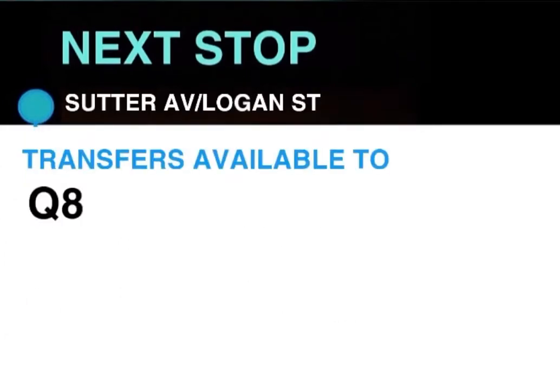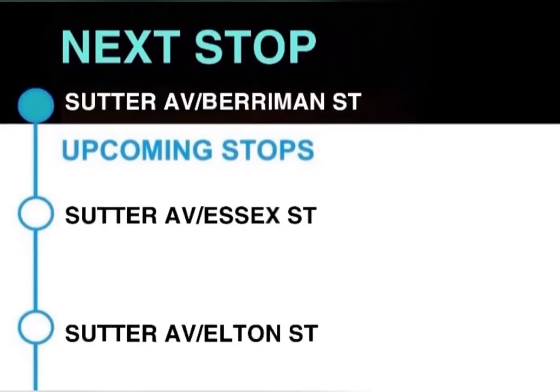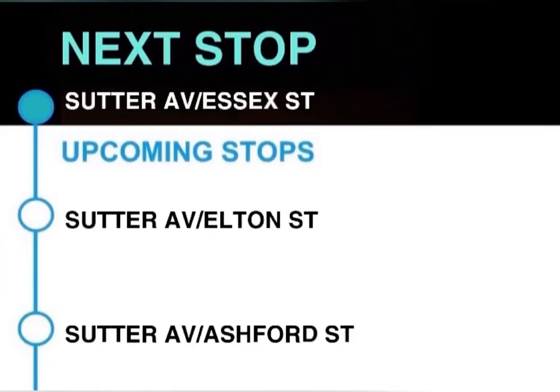Next stop, Sutter Avenue and Logan Street. Transfer available to Q8. This stop is Sutter Avenue and Logan Street. Next stop, Sutter Avenue and Montauk Avenue. This stop is Sutter Avenue and Montauk Avenue. Next stop, Sutter Avenue and Berryman Street. This stop is Sutter Avenue and Berryman Street. Next stop, Sutter Avenue and Essex Street. This stop is Sutter Avenue and Essex Street.